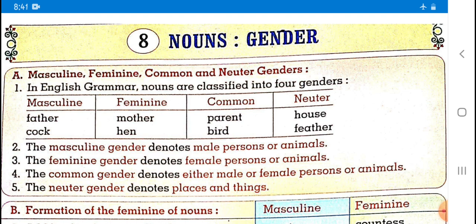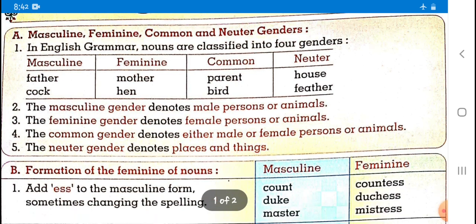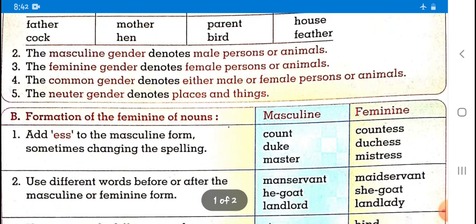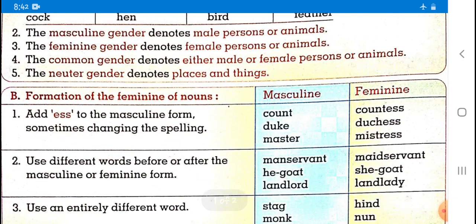Feminine, female part of person or female part of animal. Masculine, male part of person or male part of animal or bird. Examples and definitions are there. I would like to read one by one. The masculine gender denotes male person or animal.